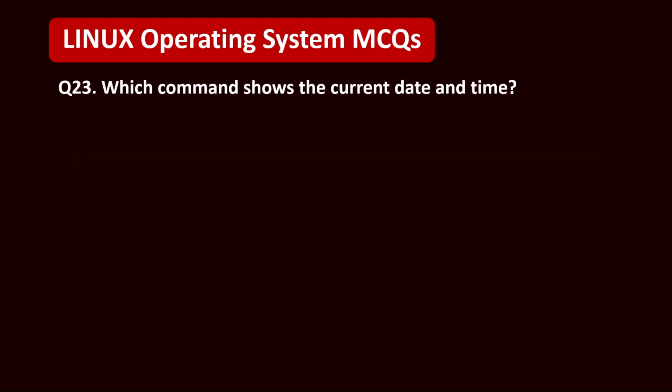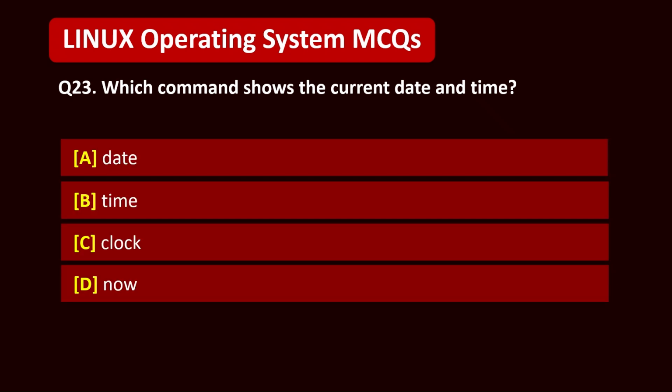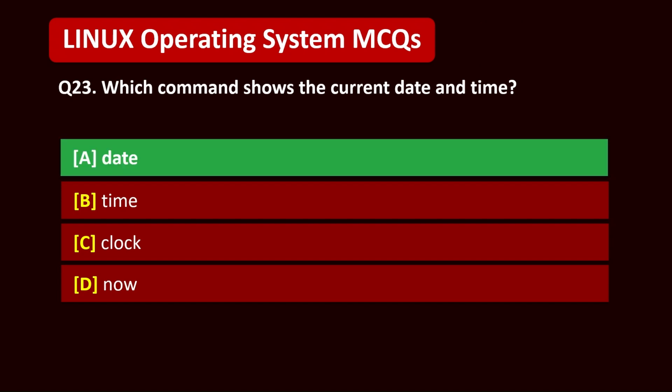Question 23. Which command shows the current date and time? A. Date, B. Time, C. Clock, D. Now. 5, 4, 3, 2, 1. Correct answer is A. Date.